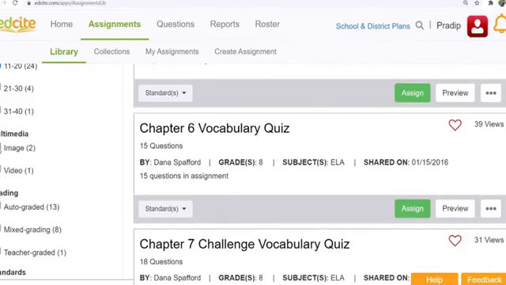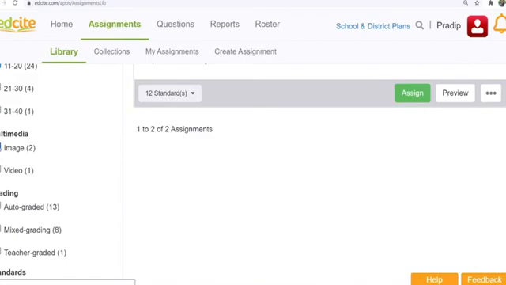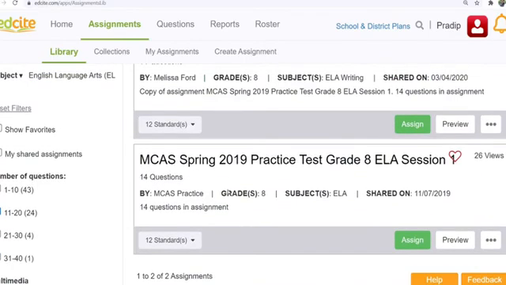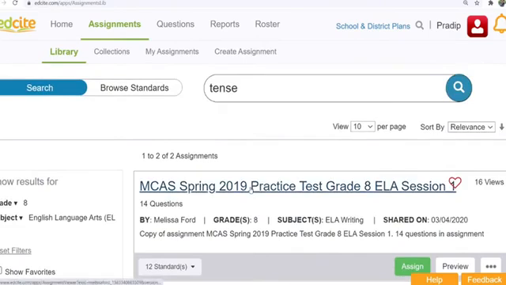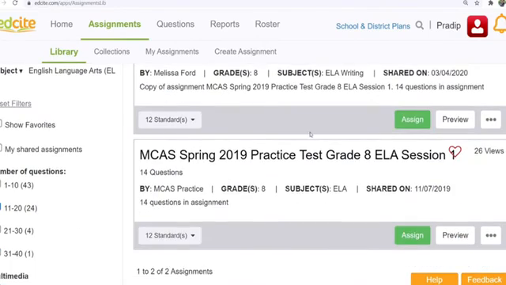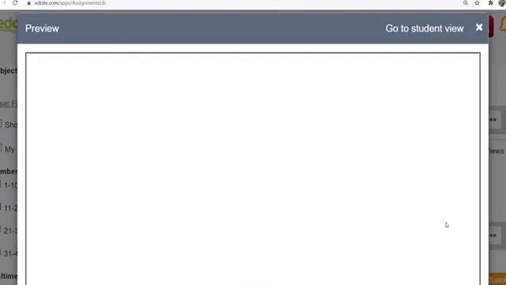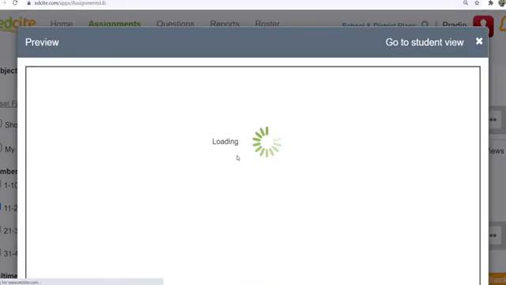Here are the multimedia filters. When you click the image button, the assignments which have images will appear in front of you. Here you can see those assignments. Let's see the preview of those assignments, whether there is an image or not.